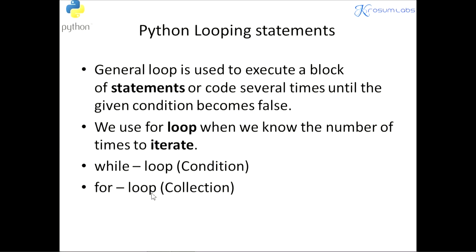Condition means we won't use any operators here, that is relational or logical operators. Depending on how many data items are inside your structure, that is the number of times the block will repeat. So while and for are both repetition. While is condition dependent, for is collection dependent. So the loop lifetime is determined by the condition here, and by the collection of data there.